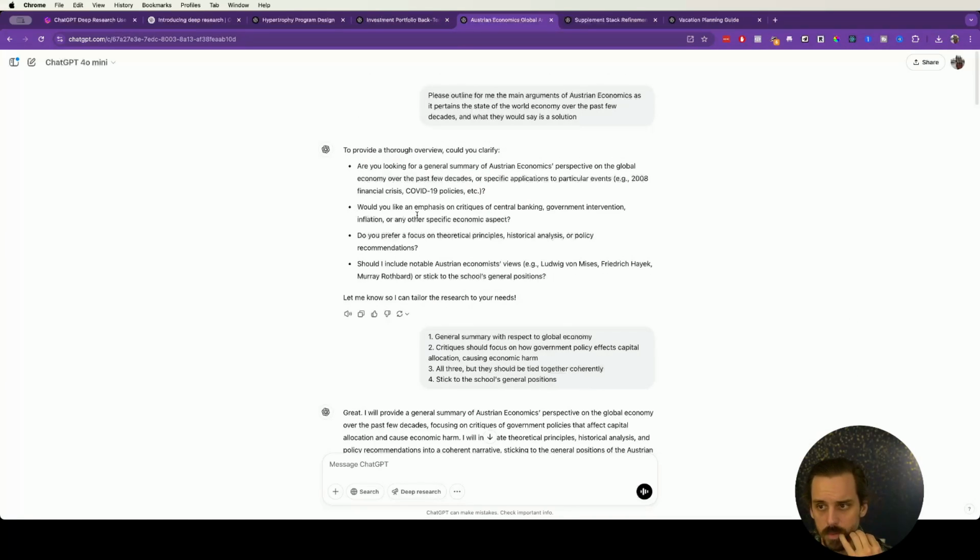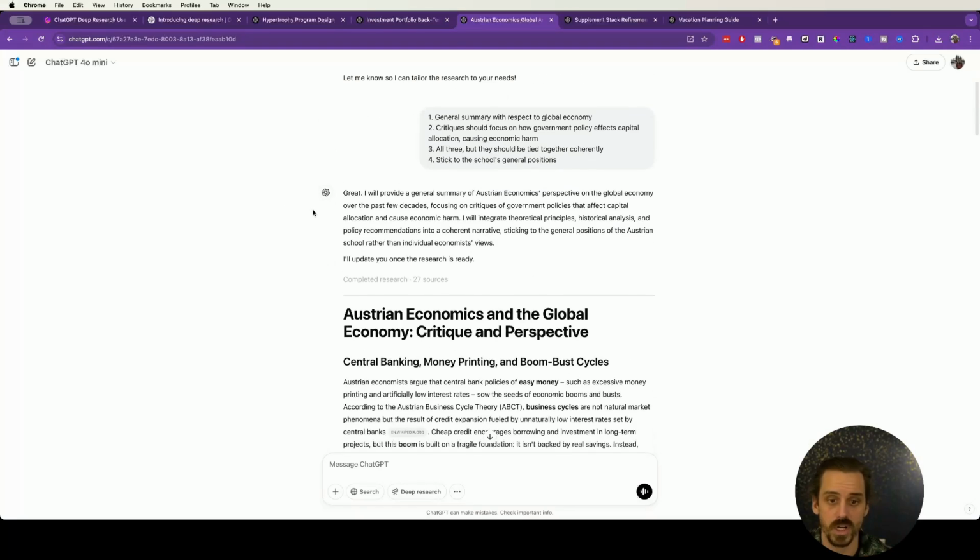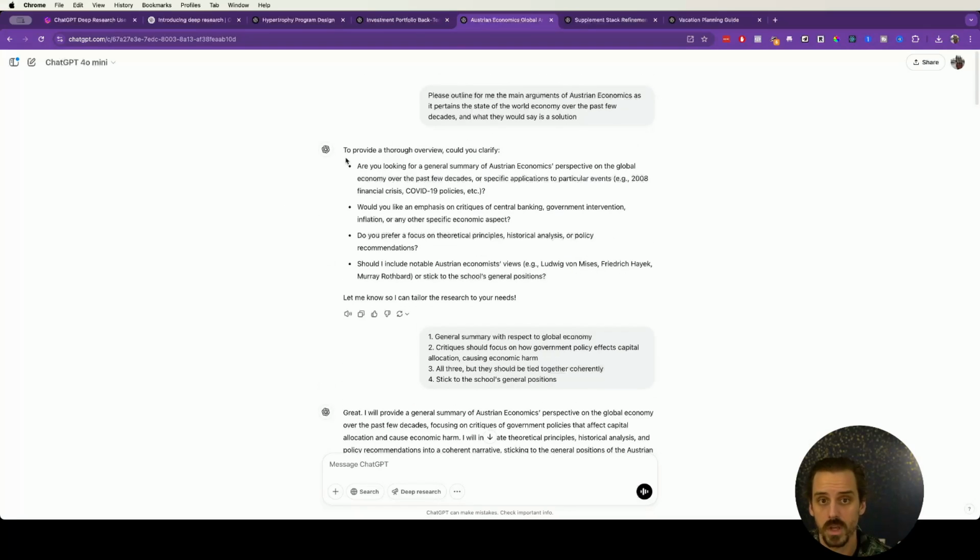And so this is an example of a prompt that I was not as impressed by the output I got from, to be honest. I said, please outline for me the main arguments of Austrian economics as it pertains to the state of the world economy over the past few decades and what they would say a solution is. I think part of the reason we got a kind of shitty output here is because it was a shitty input.